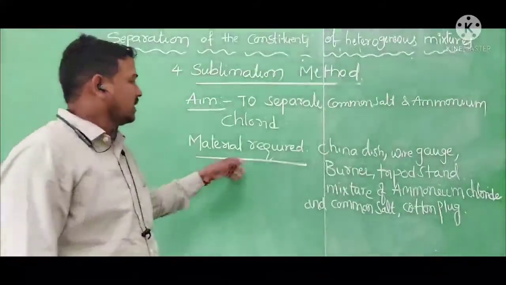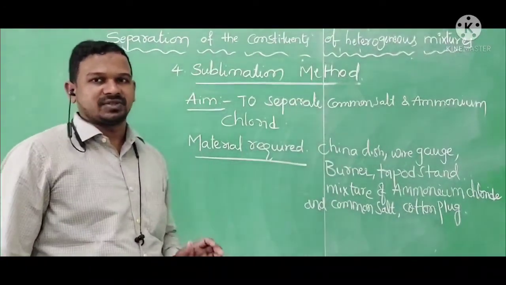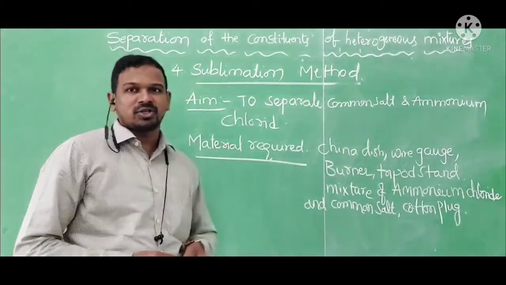These are the materials required to do this activity. Now let's go into the procedure.